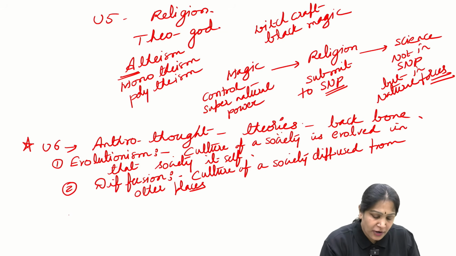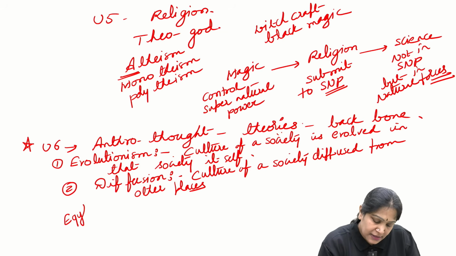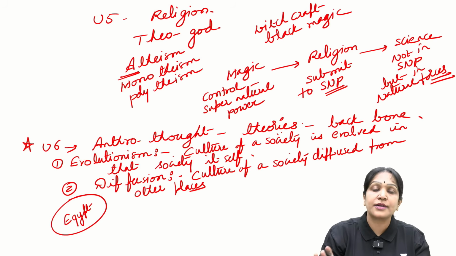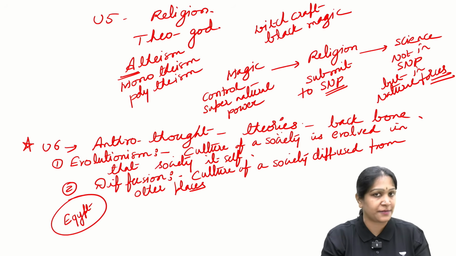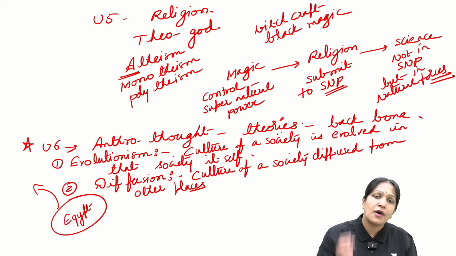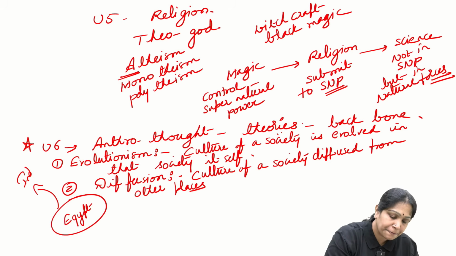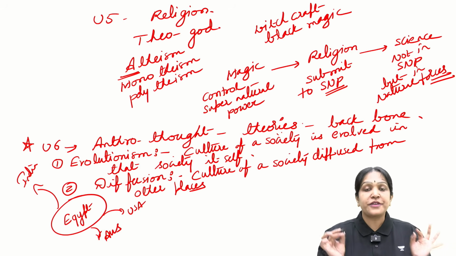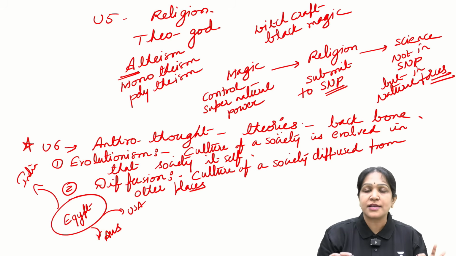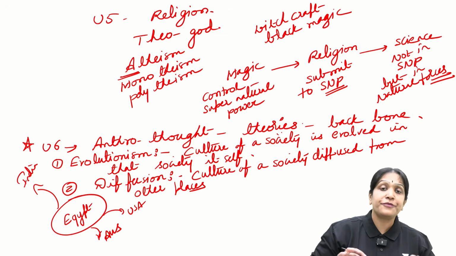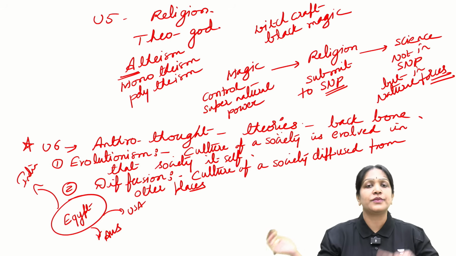For example, what they believe is that the total culture in the world got originated only in Egypt, and then the culture got diffused to all other places, say India, USA, Australia, etc. So diffusionism believes that the culture got originated in Egypt or in a few places, and from those places got diffused to the other places.